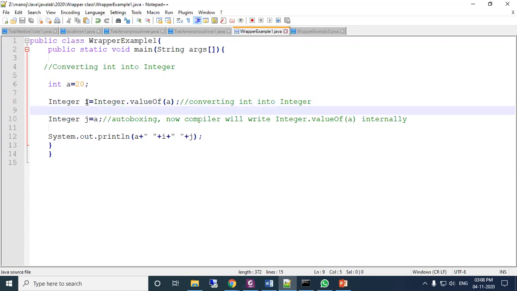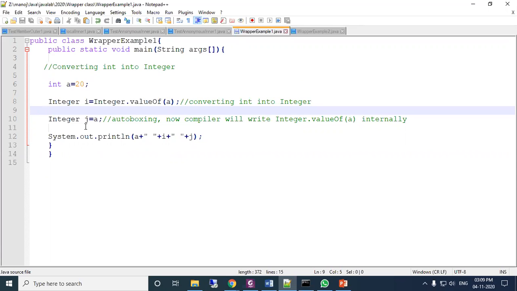I is the reference of the Integer wrapper class equal to Integer.valueOf(a). valueOf is a method which gets the integer value of a and assigns it to I. This is called primitive to object, which is called autoboxing. Next, object to primitive is called unboxing.